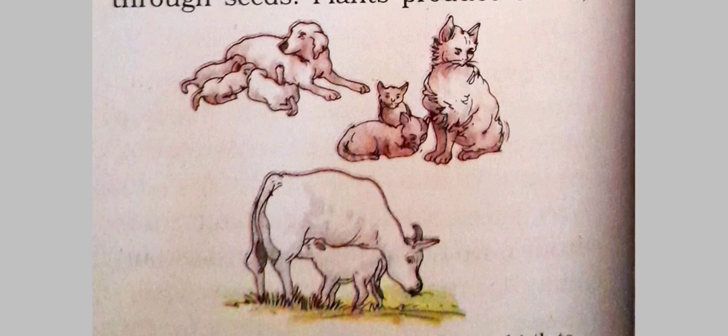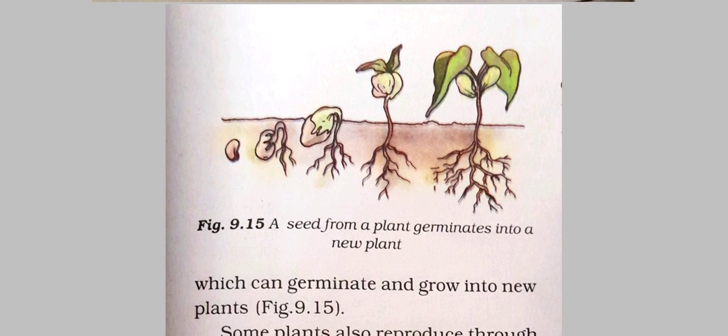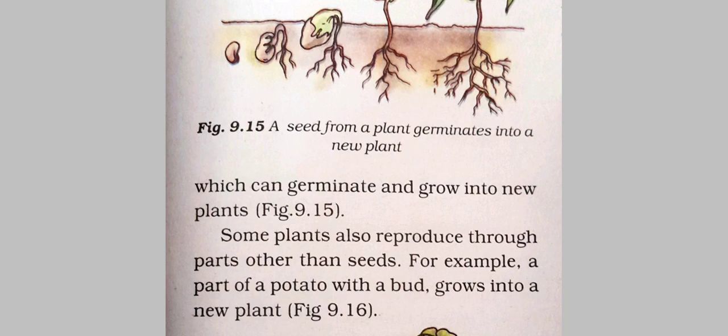Now see, plants produce seeds. In your textbook figure 9.15 it is given. Seeds germinate and grow into new plants. So when seeds are sown in moist soil, they germinate and grow into new plants.